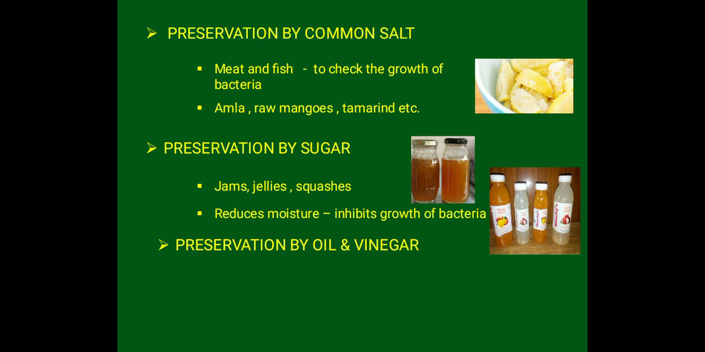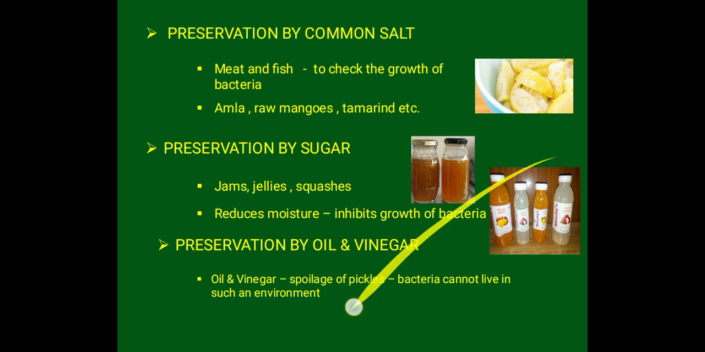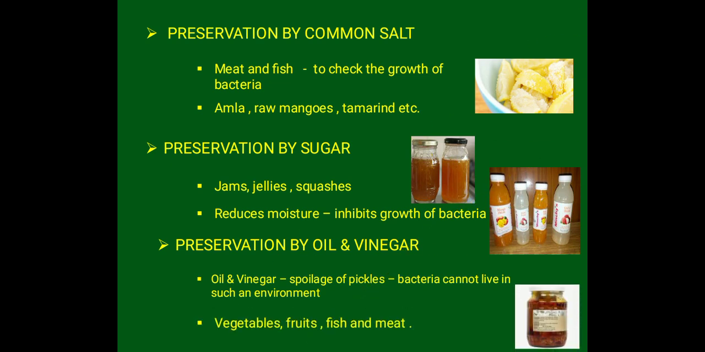The third method is preservation by oil and vinegar. You know that especially pickles. In pickles you can see oil floating. Yes, the oil is used because we want to preserve it for one year. You might have seen your mother using oil for pickles. Oil and vinegar prevent the pickles from getting spoiled because bacteria cannot live in this oily environment. Is it clear? Even it is used for vegetables, fruits, fish and meat. Aha, my mouth started watering looking at the pickles.